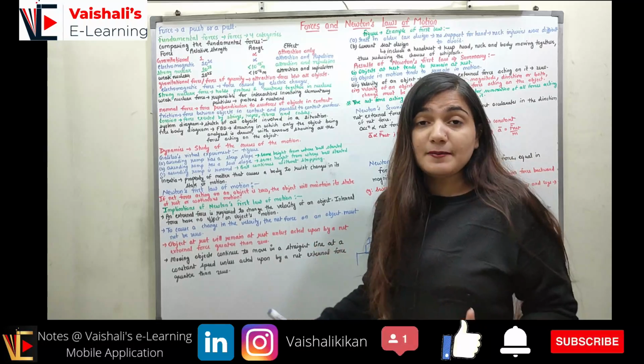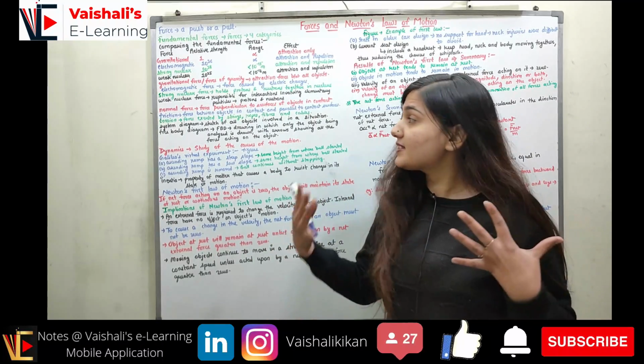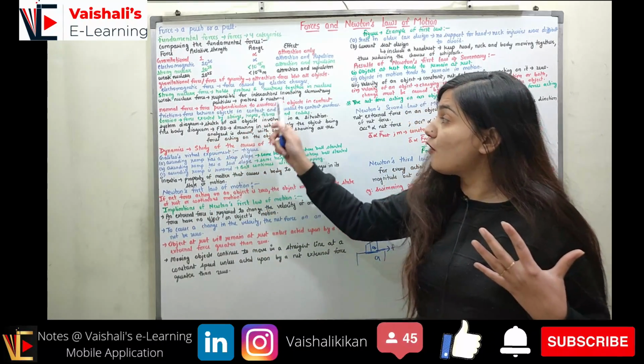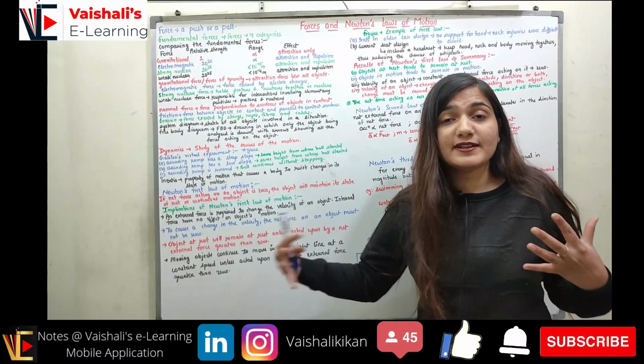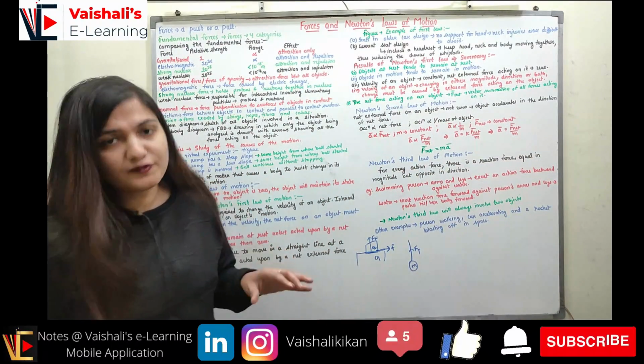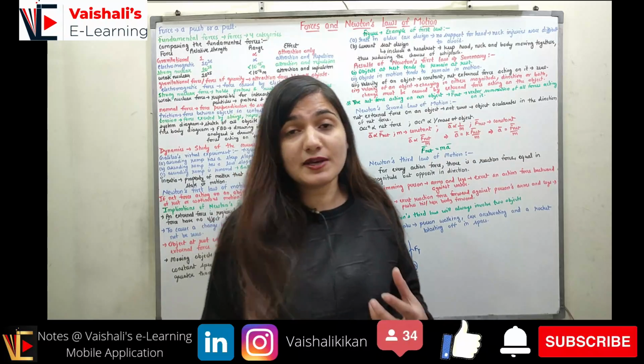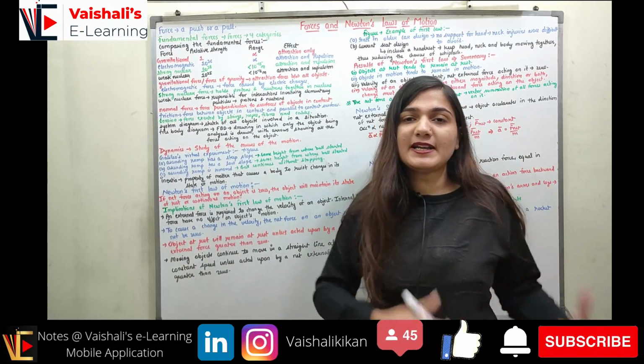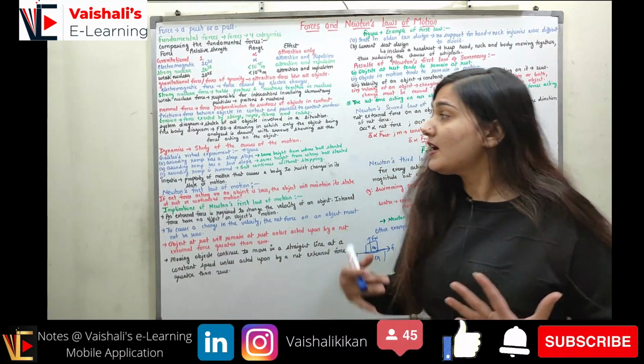Now coming to the system diagram and the free body diagram. The system diagram has the sketch of all objects which are involved in a situation. So if I am representing all of the objects as they are in the situation, an apple is drawn like an apple, a table is drawn like a table. So this is a system diagram.